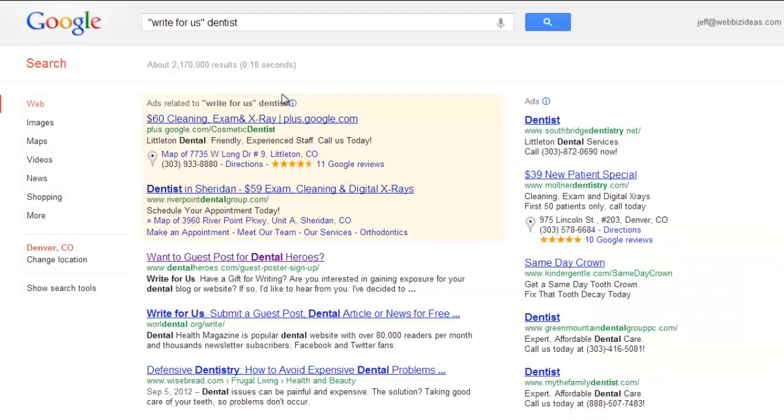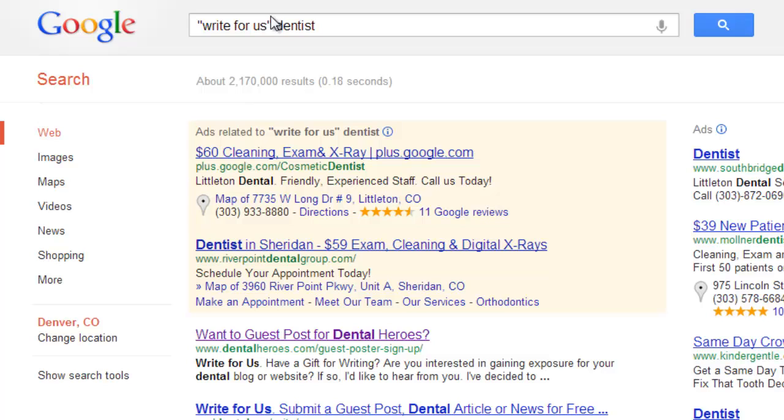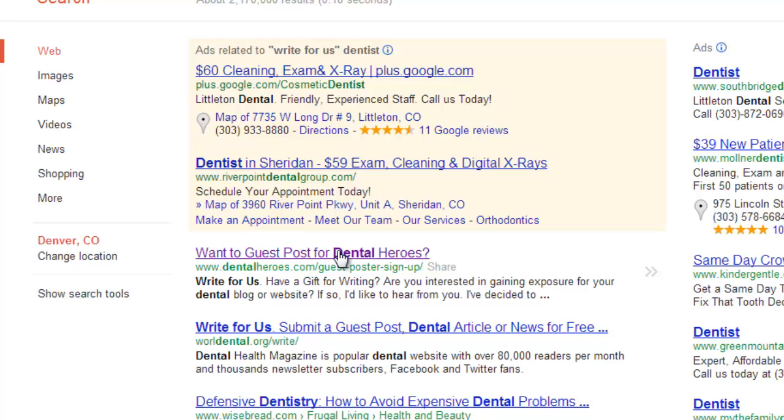So step one, how do we find this website? Well, we just did a simple search operating term called "write for us". We put in a keyword phrase, "write for us", so we're looking for this in the text of the page, and then we put our keyword, dentist. You can see our other tutorials on advanced search operating terms, on learning how to search, or even how to find guest bloggers. All of those will teach you how to do this. But for now, you could just copy the phrase "write for us", and then throw in your keyword here, dentist. And now that's how we found it, right?